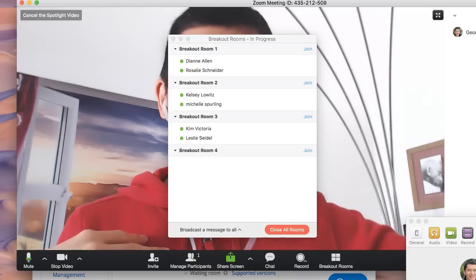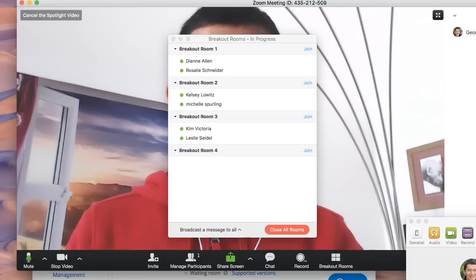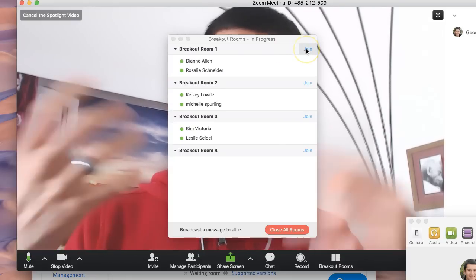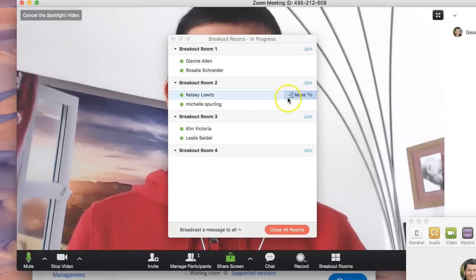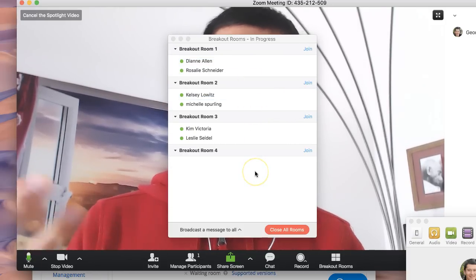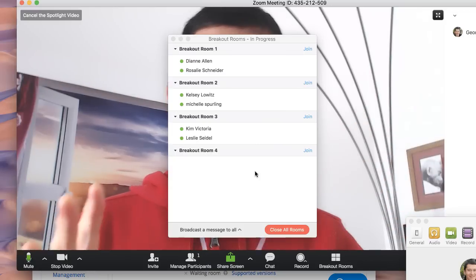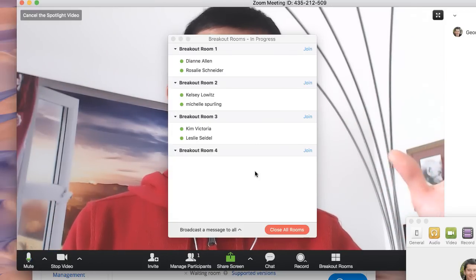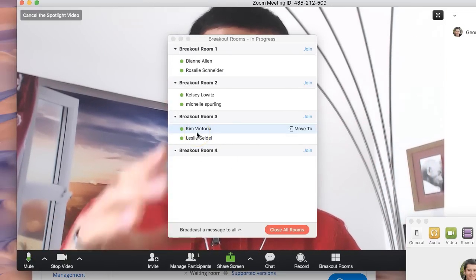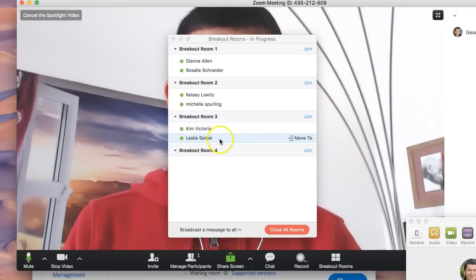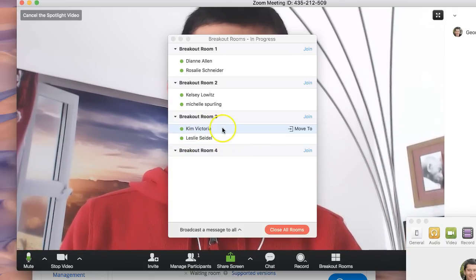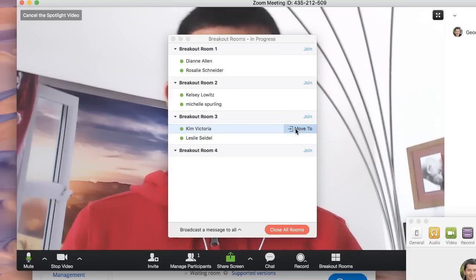The admin can go take a break, or the admin can join any breakout room to see how it's going. Even during the breakout room, you can still move people. For example, sometimes I find that some people are really shy. I'm in a big webinar. Some people don't want to join breakouts, and so one person might be by themselves. The others will have a gray bubble. It says not joined. And so if one person's by themselves, I usually move them to another room. That's how I do it.